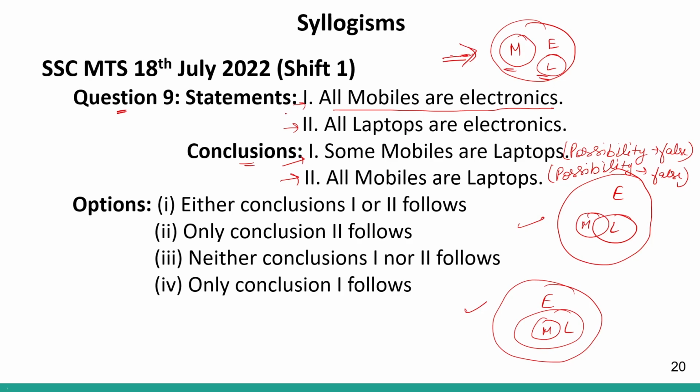So if the conclusion was that no mobile are laptops, then we could say either this or this, because these 2 conditions are positive conditions, correct? I have told you in the beginning when we were discussing, these 2 conditions are positive condition and this one is a negative condition. So either and or comes in the case where one is negative and one is positive. Either and or will not come in the case where both are positive statements. So my answer will be that neither conclusion 1 nor conclusion 2 follows. Option number 3 will be my answer. Clear? Option number 3 will be my answer.